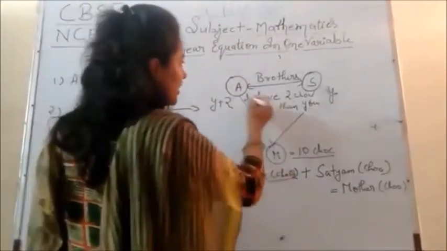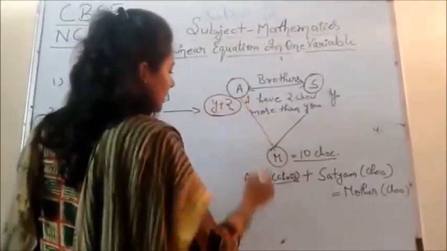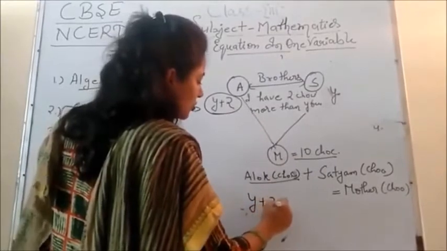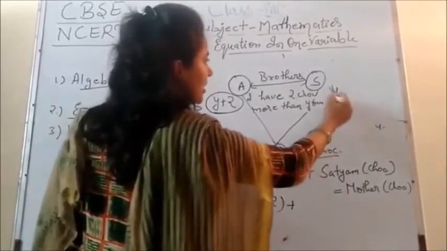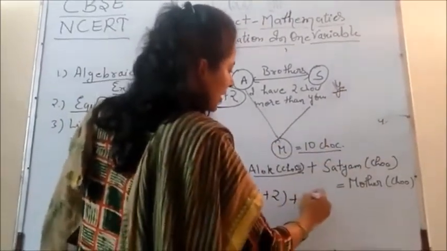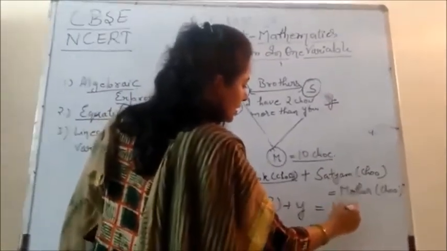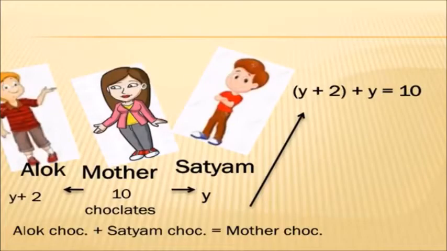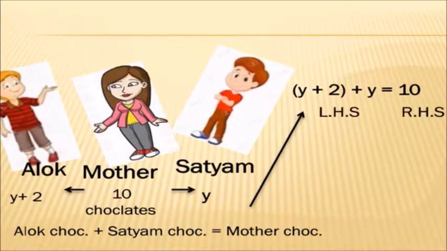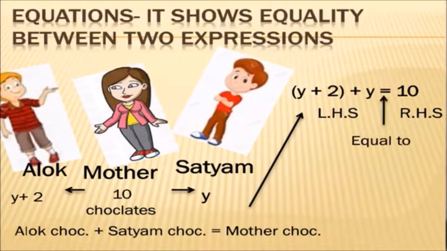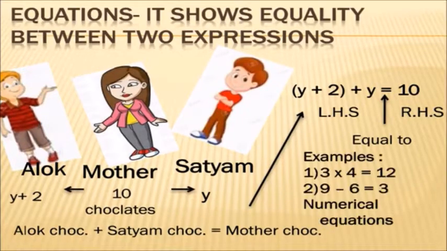That means how many chocolates does Alok have? Y plus 2, right? Plus Satyam, we already assumed he has Y chocolates, and the total is 10. So what does it become now? Is this an algebraic expression? No, now it's not an algebraic expression. See, now it becomes an equation, because here the equal sign is present.